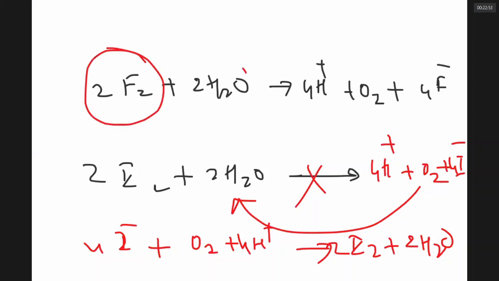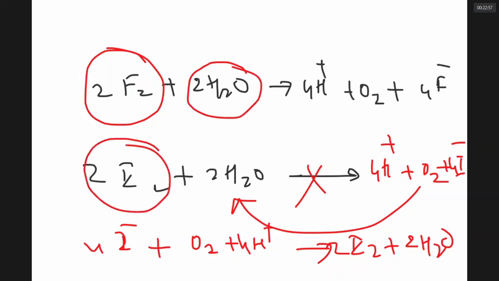It can take away electrons from water. But down the group, iodine is not such a powerful oxidizing agent. It cannot really take electrons from water. Whatever is happening for fluorine, the reverse is happening for iodine. It means fluorine can react with water to give H plus and F minus and oxygen, whereas I minus can react with oxygen of air and H plus ions to give back I2 and water. The ability to oxidize is decreasing down a group.